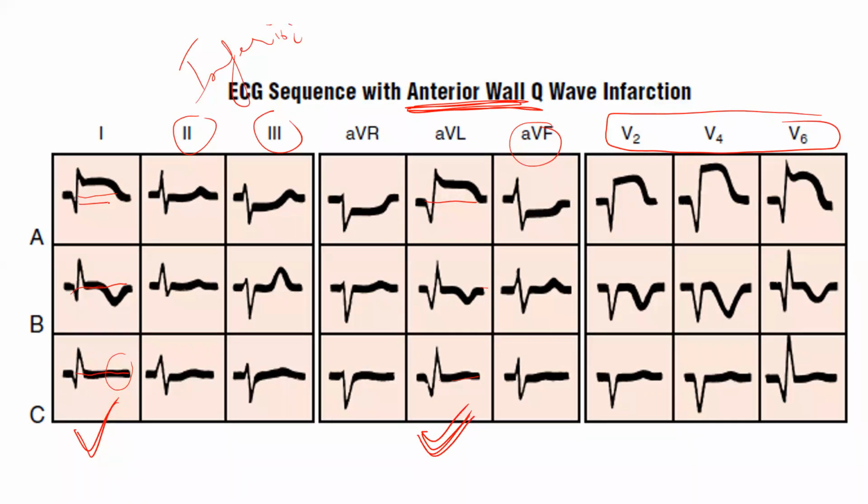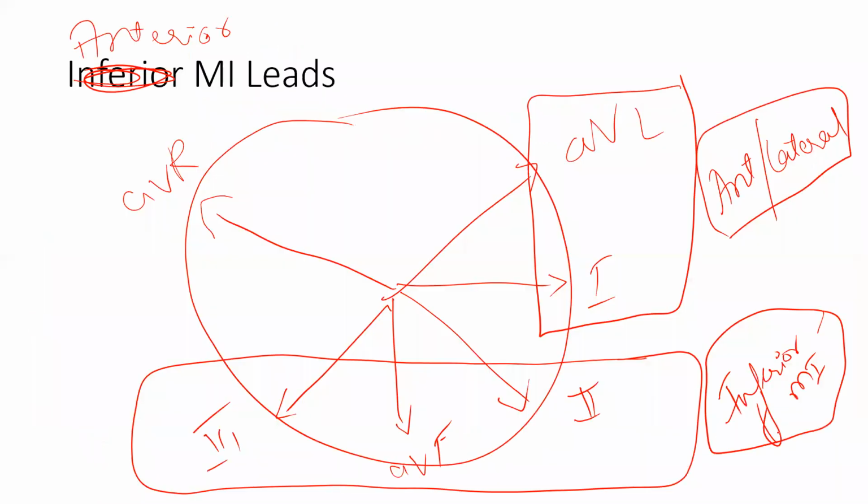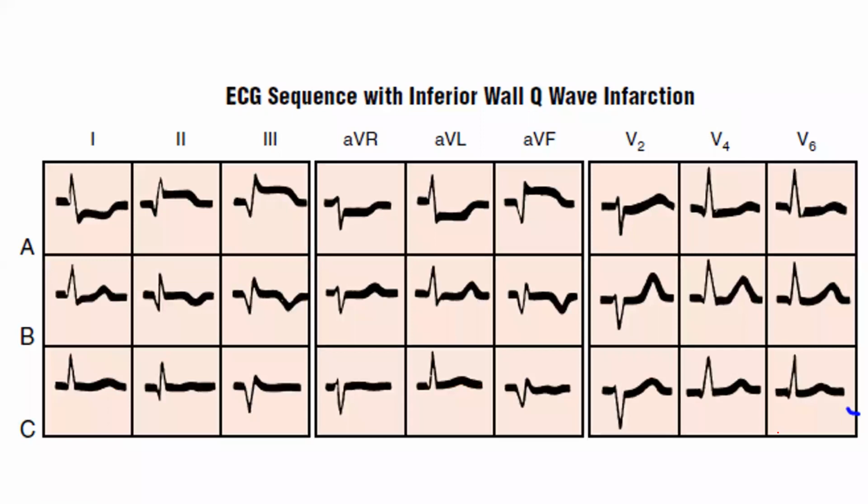See here, you have elevation in 1, you have elevation in aVL. Also we have elevation in V2, V4, V6. So all these will go for anterior and lateral MI. Anterior plus lateral wall MI. The same one we'll see here. 2 is having elevation, 3 is having elevation, aVF is having elevation.